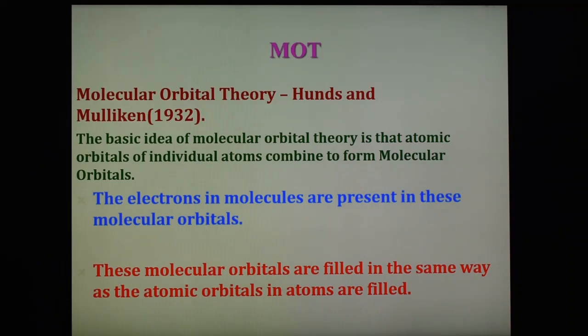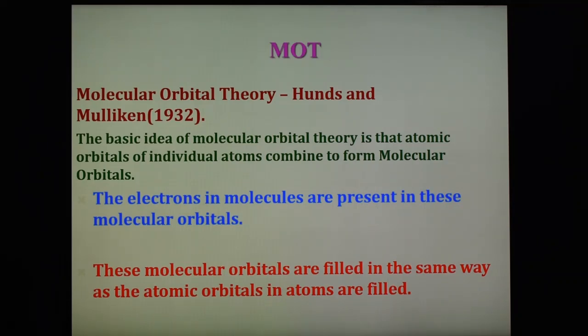This theory is modern, and it assumes that in the molecule, atomic orbitals lose their identity, and the electrons in the molecule are present in new orbitals. These new orbitals are called molecular orbitals, and the electrons are present in these molecular orbitals, which are associated with several nuclei. These molecular orbitals are filled in the same way as atomic orbitals in atoms are filled.